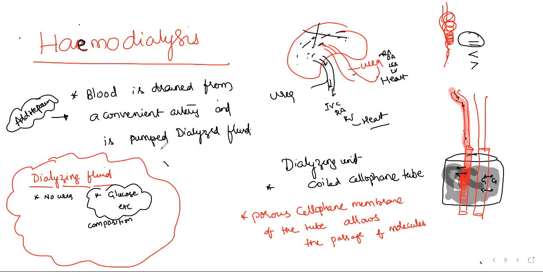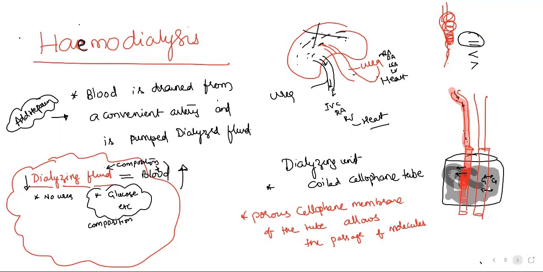That's why we have a statement in our NCERT textbook: the composition of the dialyzing fluid is almost equal to the blood composition, except urea. Because blood has more urea and the fluid has no urea. That's the reason.